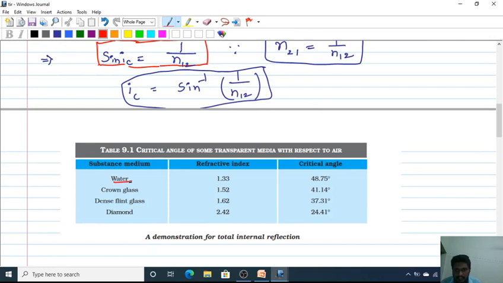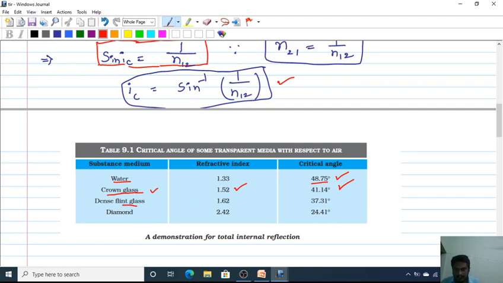The critical angle is different for different media. For the air-water surface, the critical angle is about 48.7 degrees. If you substitute the refractive index of water in this expression, you will get IC for the air-water surface as 48.75 degrees. For crown glass, which is one type of glass, the refractive index is 1.52. If you substitute 1.52 in this expression, you will get the critical angle for the crown glass-air interface, about 41.14 degrees.